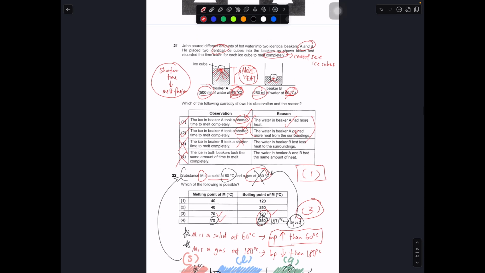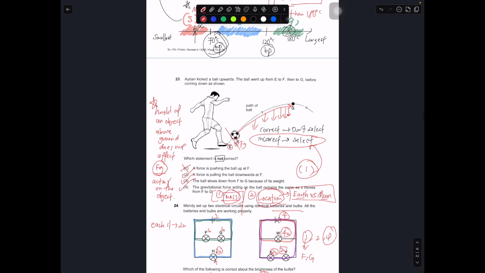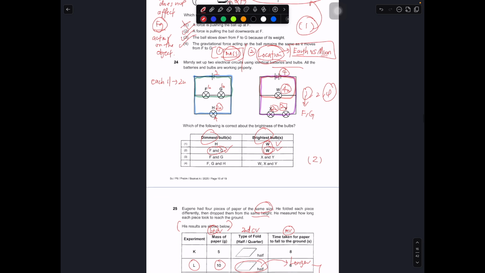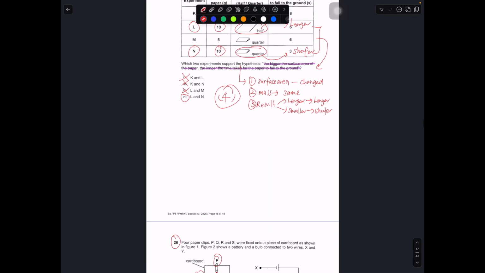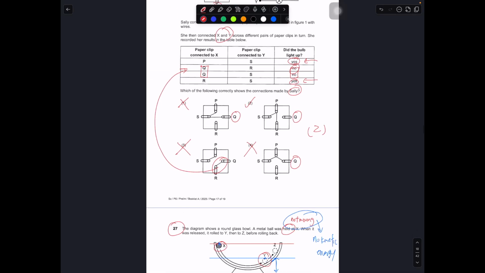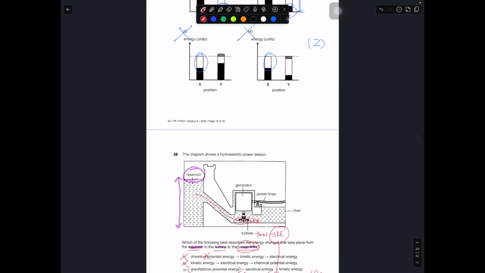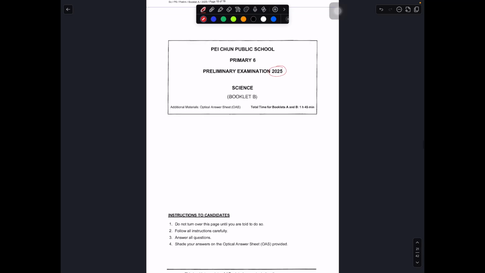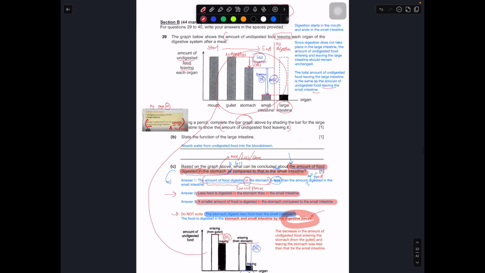Okay, now we're going to move on to the open-ended part, which is Section B. Let me just zoom it out.